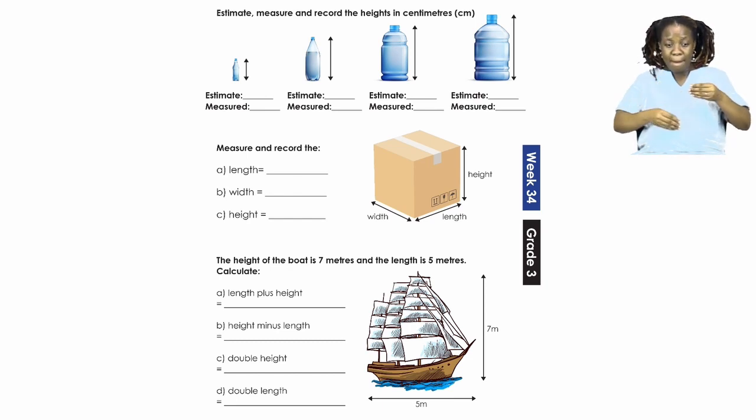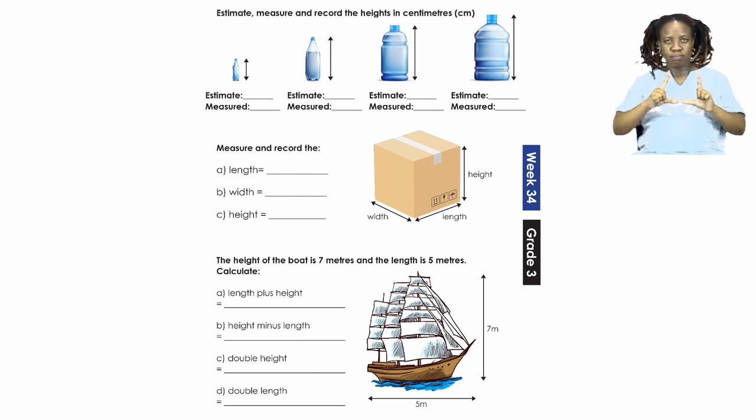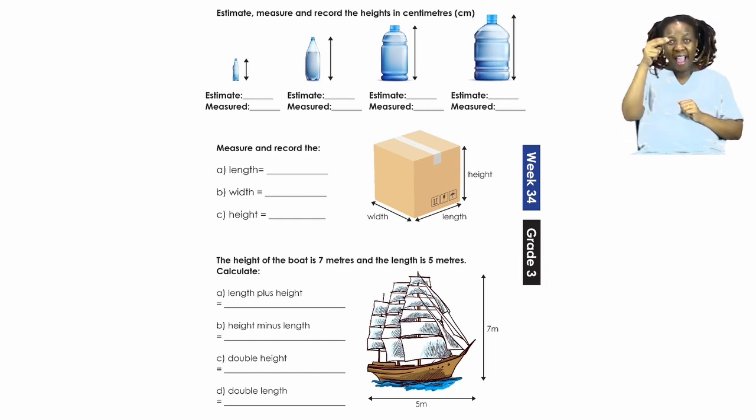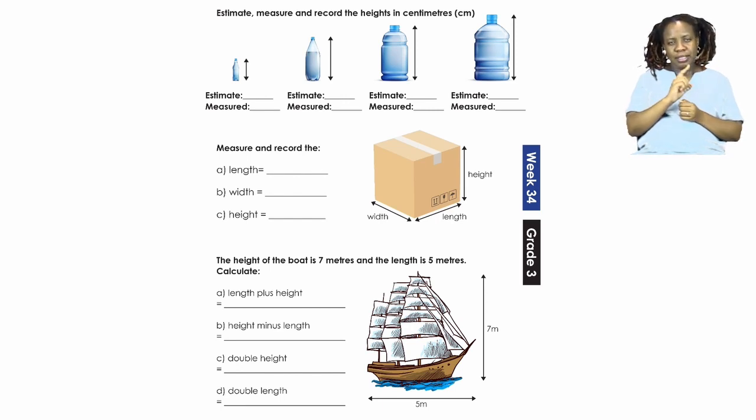For B, the height minus the length. For C there, you must double the height. Remember, boys and girls, we said here that the boat is 7 meters high. So you take 7 and you double 7. And then you also have to double your length, which is 5, and that means you have to double 5.